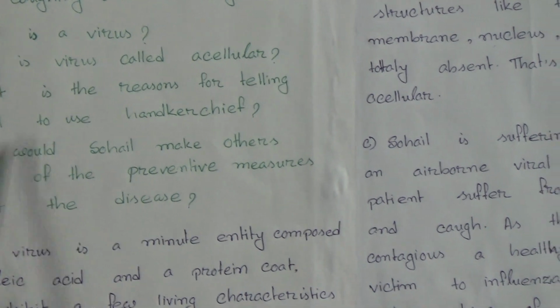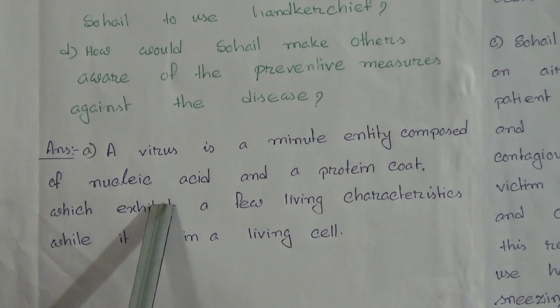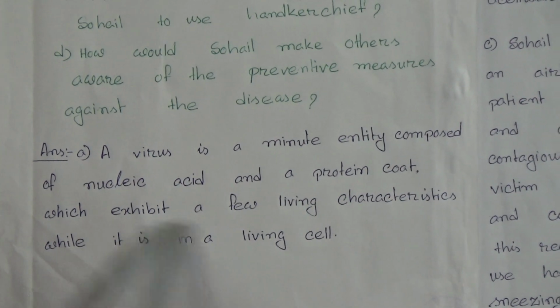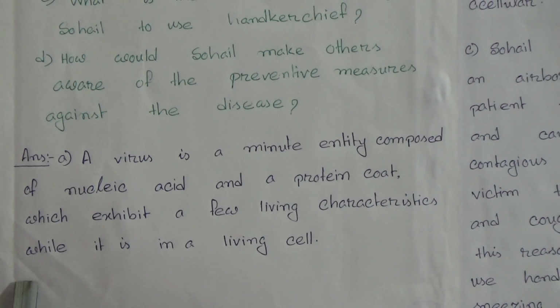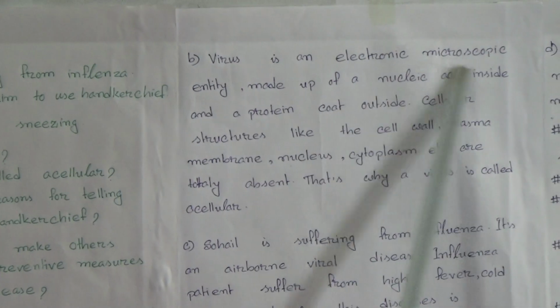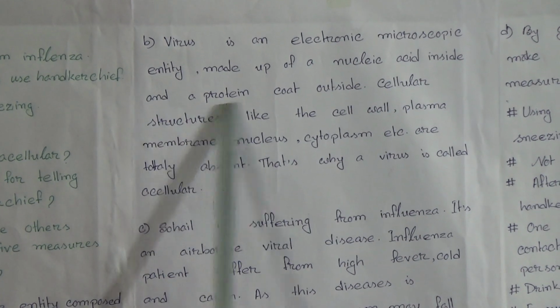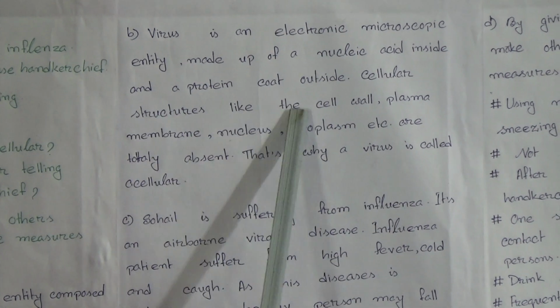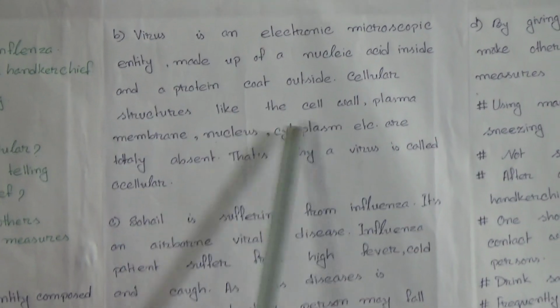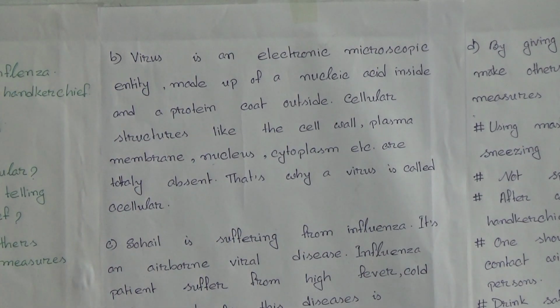Answer A. What is a virus? A virus is a microscopic entity composed of nucleic acid and a protein coat, which exhibits a few living characteristics while it is in a living cell. So, what is virus? We can find from here. Number B. Why is virus called acellular? Virus is an electron microscopic entity made of a nucleic acid inside and a protein coat outside. Cellular structures like the cell wall, plasma membrane, nucleus, cytoplasm, etc. are totally absent. That's why a virus is called acellular.